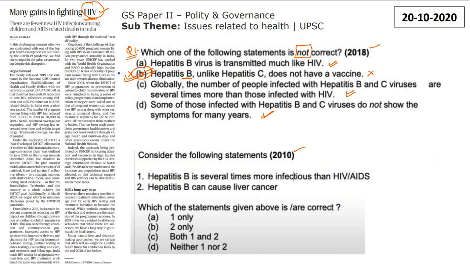Similarly, you have to attempt this question of 2010. Hepatitis B is several times more infectious than HIV/AIDS. Hepatitis B can cause liver cancer, right? तो इसके अंदर कौन सा बहुत easy question है, जल्दी से आंसर कर दीजिए इसको comment section में. You have to answer it in the comment section. Okay? This is your homework question. ये आपका homework question हो गया.